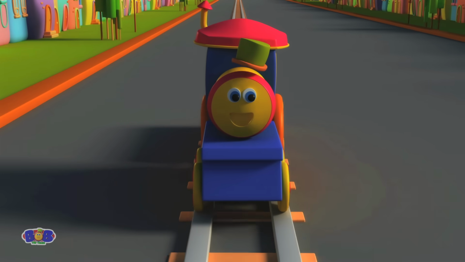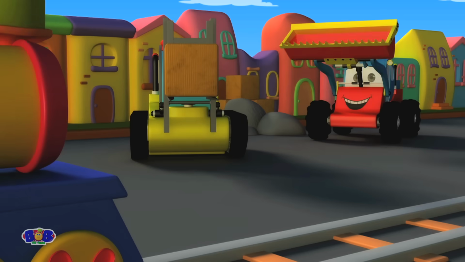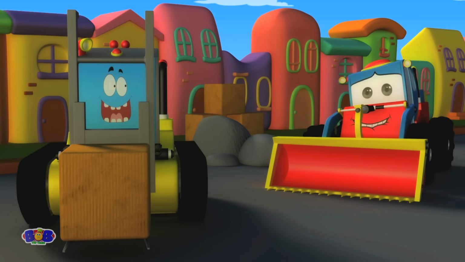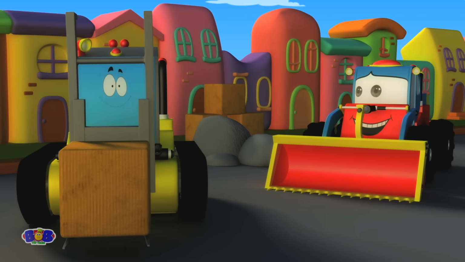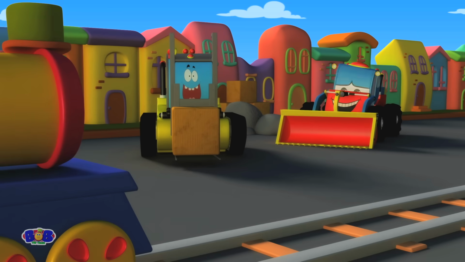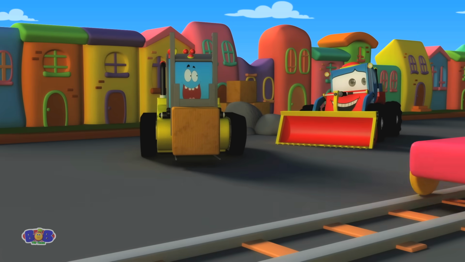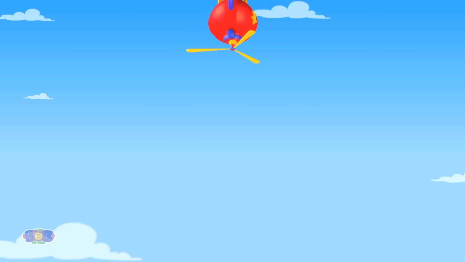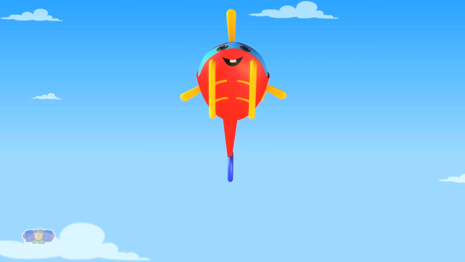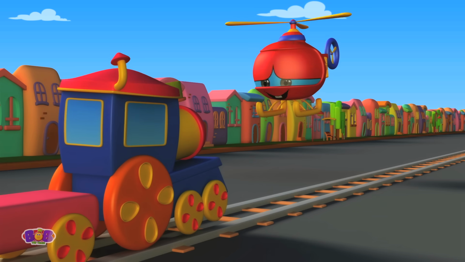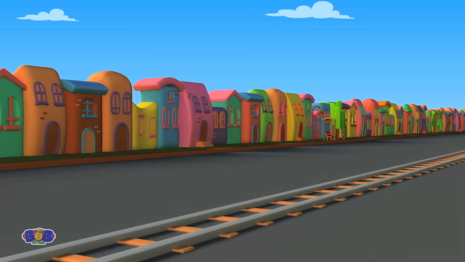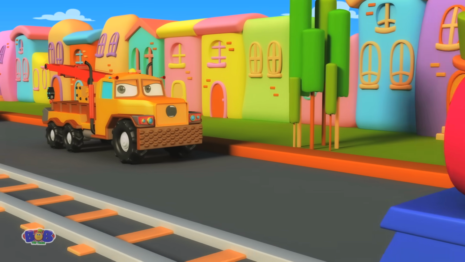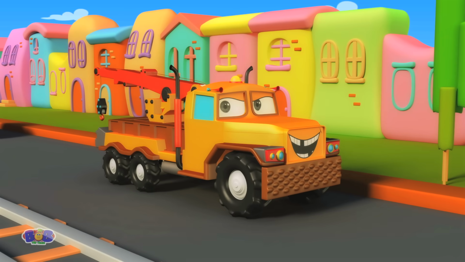Look there, it's Crane and Bulldozer. Hey guys, what are you all doing? Hey, Bob. I'm helping Crane by moving the obstacle. Hi, Bob. I'm helping with loading and unloading. Good work, you guys. Look at the helicopter fly away. Bye, Bob. Hey, tow truck, what do you do? I tow away the wrecked and disabled cars.